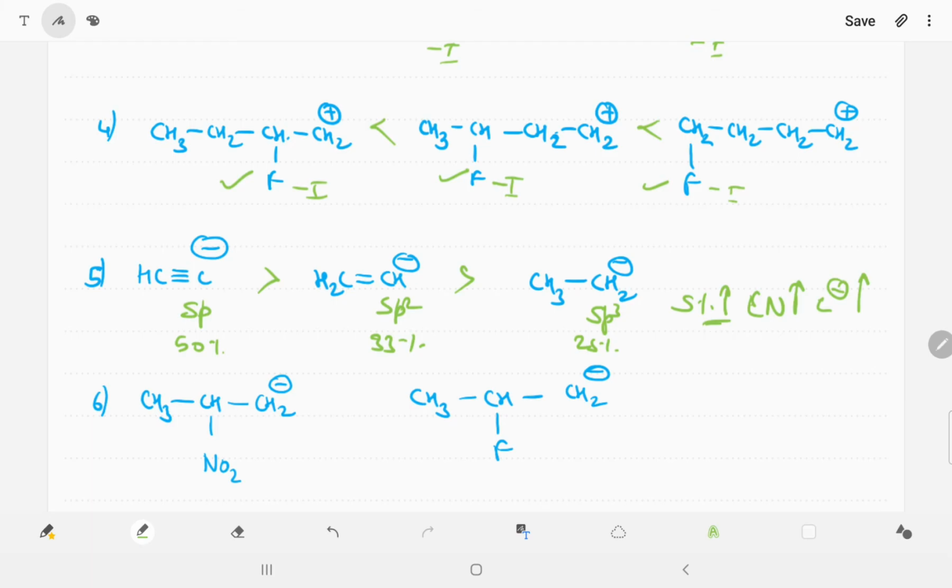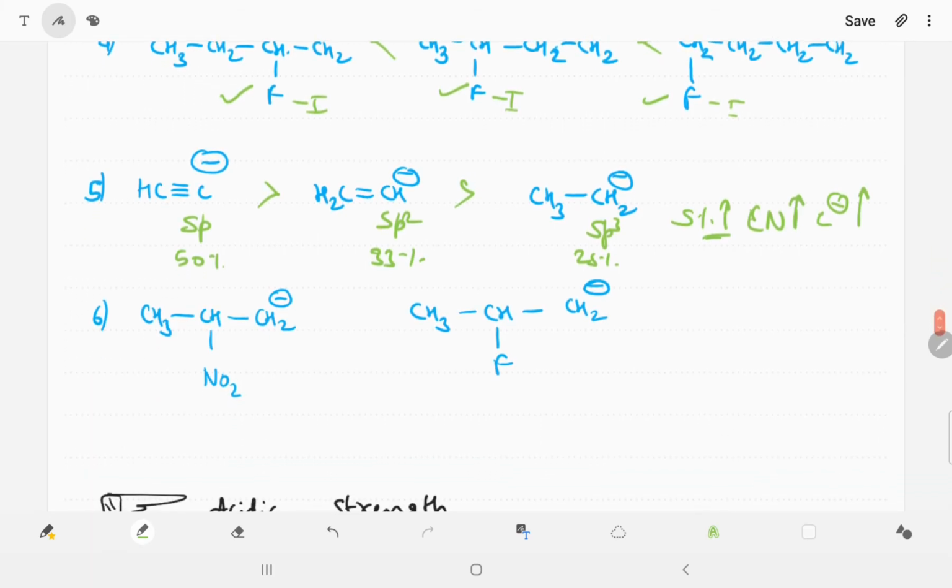Now there is a minus charge in question number 6. You are able to see that there is a negative charge, and there is an NO2 group and a fluorine group. So we can say the minus I effect of the NO2 group is more as compared to fluorine. So we can say the first one is more stable as compared to the second one.